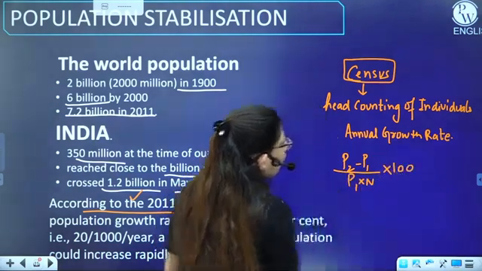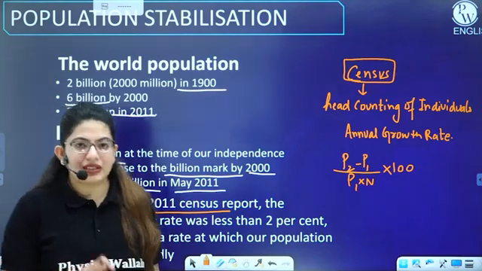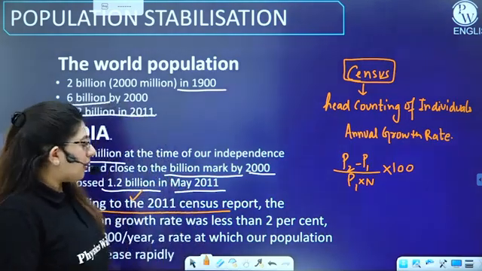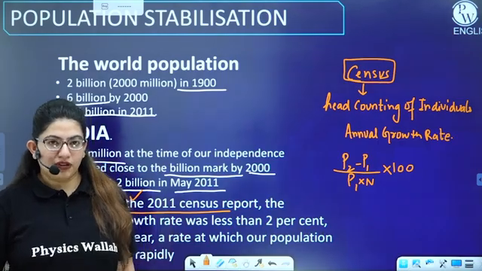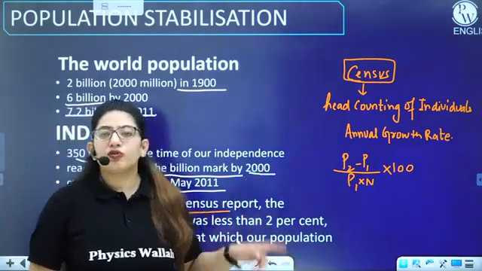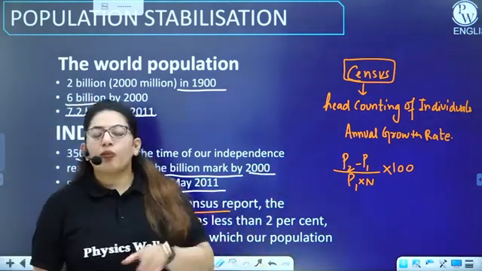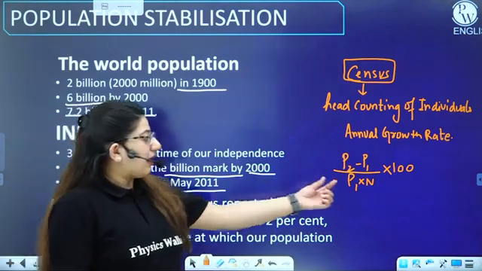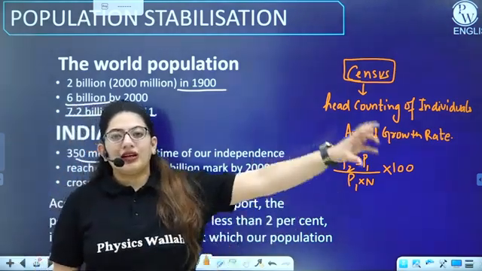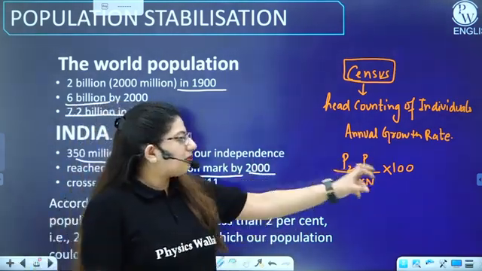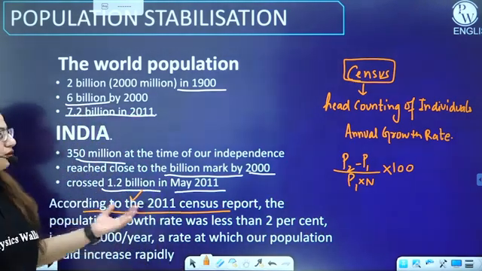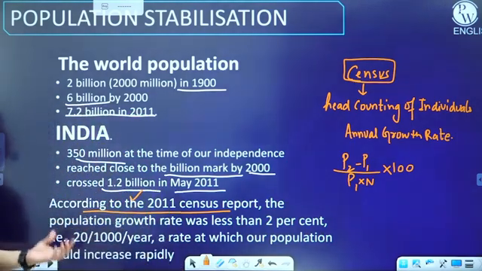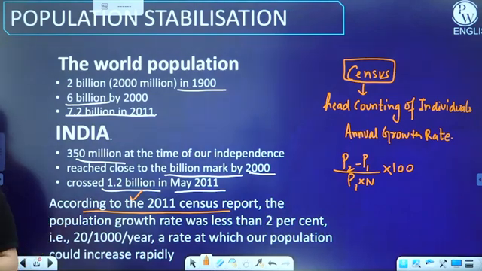So this becomes the formula. For example, if in 2021 you are getting a report of the total number of individuals, P2 will be the population of 2021 and P1 will be the population of 2011. And n is the number of years, the 10 years, right? Then multiplying by 100 gives the growth rate. By this formula, we have deduced that the growth rate of India is less than 2%. What is it? Less than 2%.